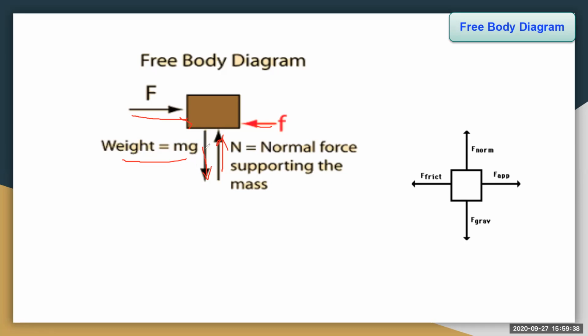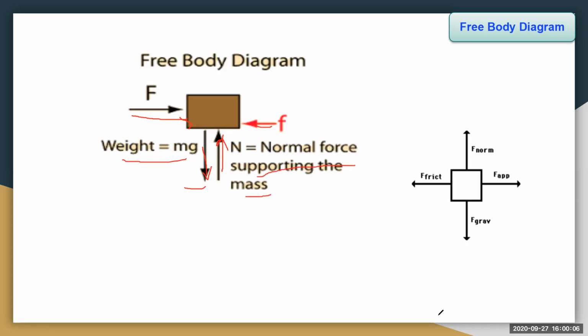Now we know that for any body there will be a weight. Weight of the object is given as mass into gravity. Every object is pulled by gravity. Therefore, there is a gravitational force on the object, which is showing downwards. Now this is the normal force supporting the mass not to fall, isn't it?